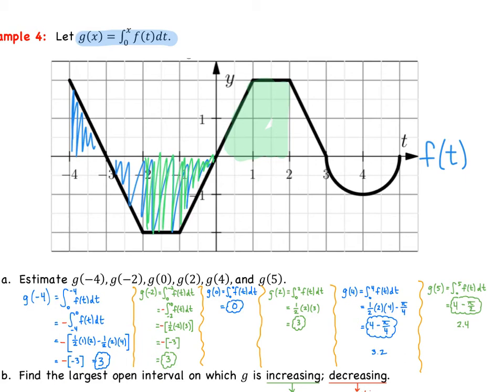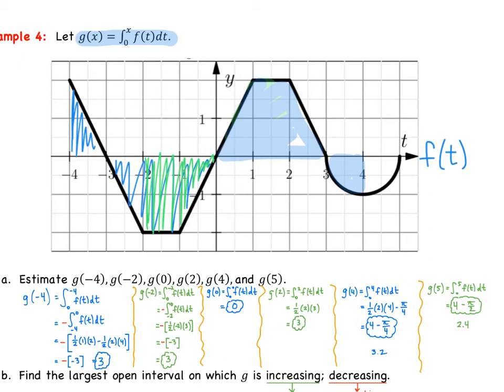So g of 4 is now looking at the area of this entire trapezoid plus half of this semicircle, but remember that's going to be negative, so that's where we got 1/2 times 2, that's the height of our trapezoid and the sum of the bases, and then we're subtracting the quarter of a circle. So we get 4 minus pi over 4, which is around 3.2.